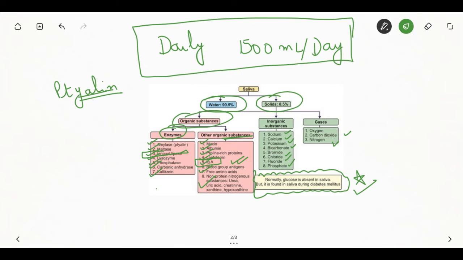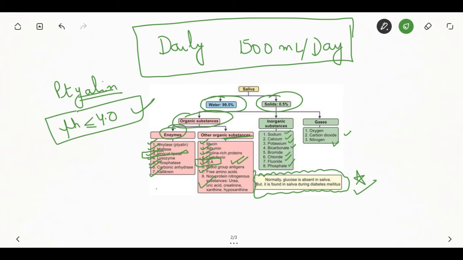The amylase digestion can continue in the stomach for approximately half an hour until it is arrested by the excessive acidity of the gastric content. So remember, amylase is inactive at pH less than or equal to 4. That is what you have to remember for the exam.